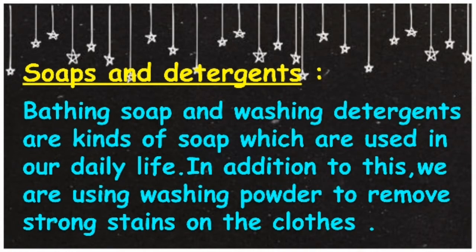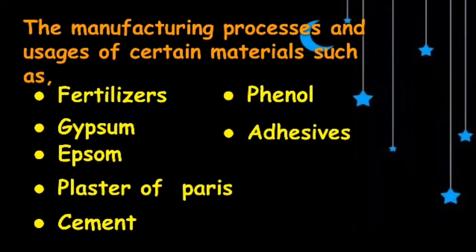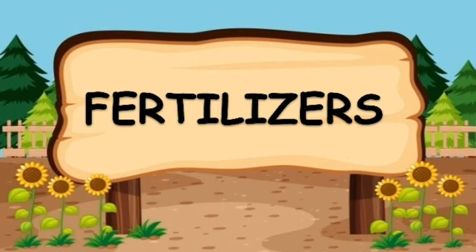And next we have seen soaps and detergents. Bathing soap and washing detergents are kinds of soap which are used in our daily life. In addition to this, we are using washing powder to remove strong stains on the clothes. Next, the manufacturing process and the usages of certain materials such as fertilizers, gypsum, Epsom, plaster of Paris, cement, phenol and adhesives. Okay children, first let's see fertilizers.